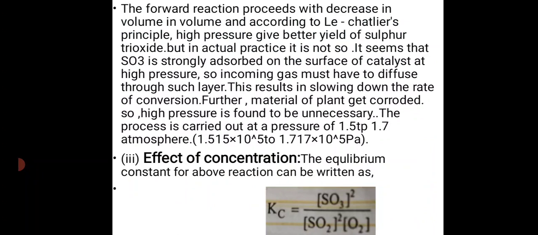Then third, effect of concentration. The equilibrium constant for the above reaction can be written as Kc equal to concentration of SO3 squared divided by concentration of SO2 squared into concentration of O2.